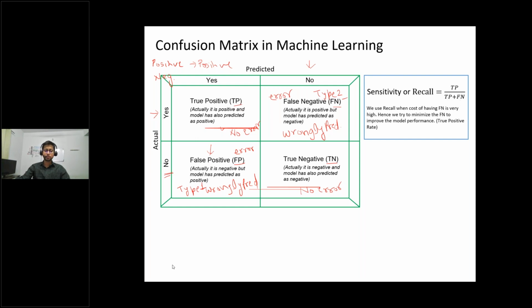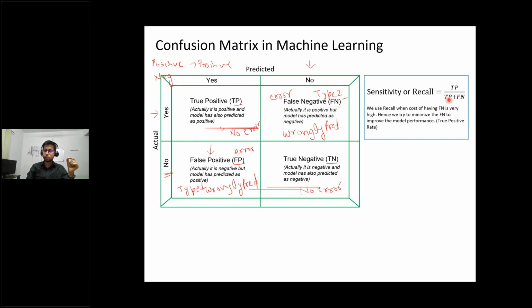True positive means in actual it is positive and the model has also predicted positive. In the denominator, true positive plus false negative is the summation of these: in actual, in total how many are positive. Because for false negative, the model has predicted negative, but in actual this is positive.